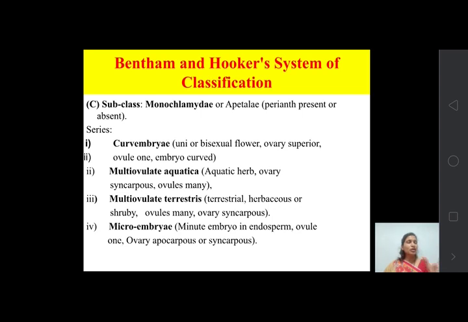Another character is ovule 1, ovary apocarpous or syncarpous. The carpels of that ovary may be free or fused. If they are free, they are known as apocarpous, and if they are fused, they are known as syncarpous. Okay. So this is the third class of the polypetalae.